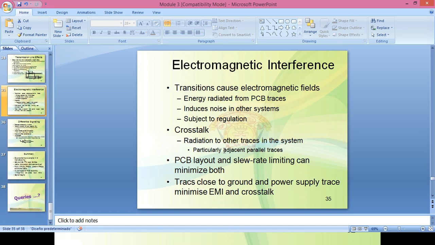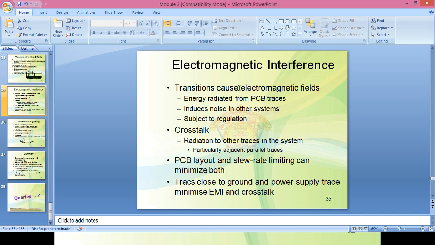The next issue is electromagnetic interference. How does it occur? Switching between the logic levels causes electromagnetic fields to propagate around the PCB trace.